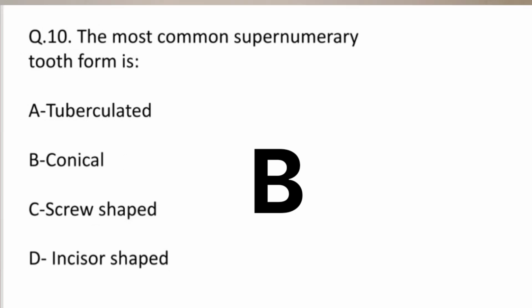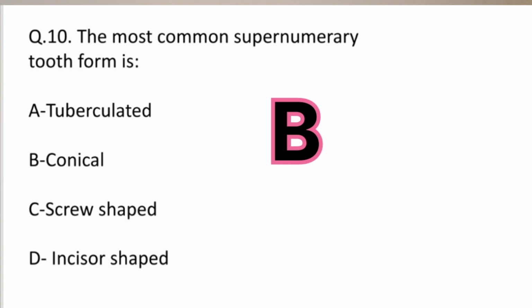Next question is: the most common supernumerary tooth form is option A, tuberculated, option B, conical, option C, screw shaped, and option D, incisor shaped. So what do you think, what will be the right answer to this question? So here the right answer is option B, that is the conical shaped.